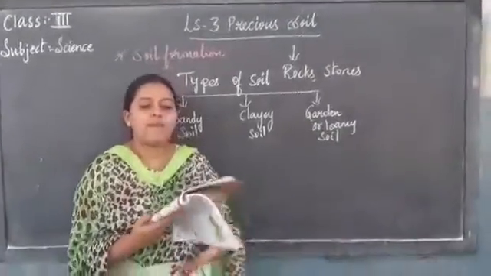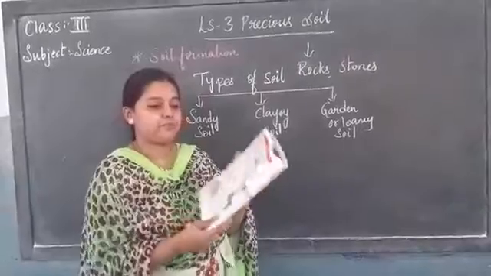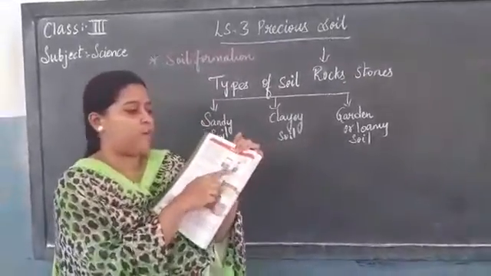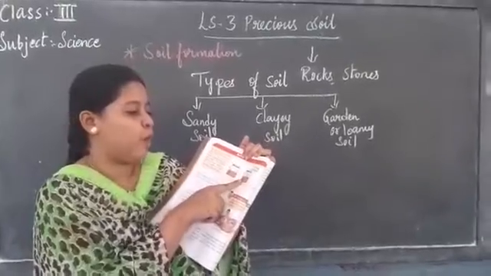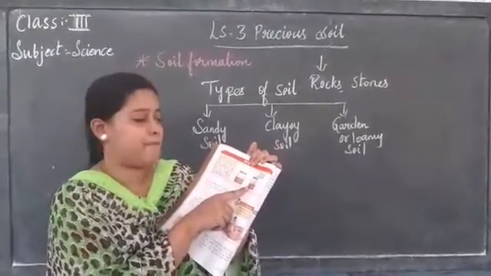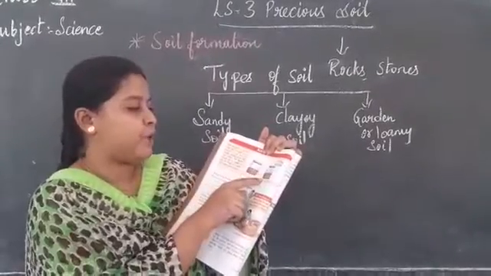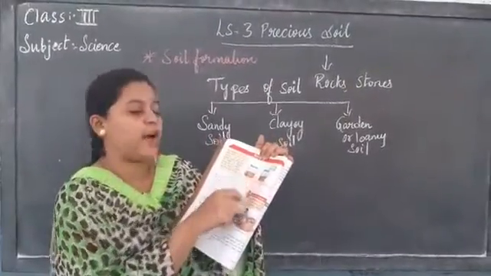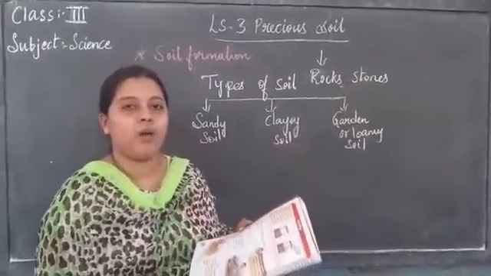Okay. Now coming to the third activity, take some soil in a jar and pour water over it. What do you observe, children? If you pour water over it, you can see some bubbles coming up. This happens because the air got trapped in the soil and escapes as bubbles when water enters the soil. Okay, children.